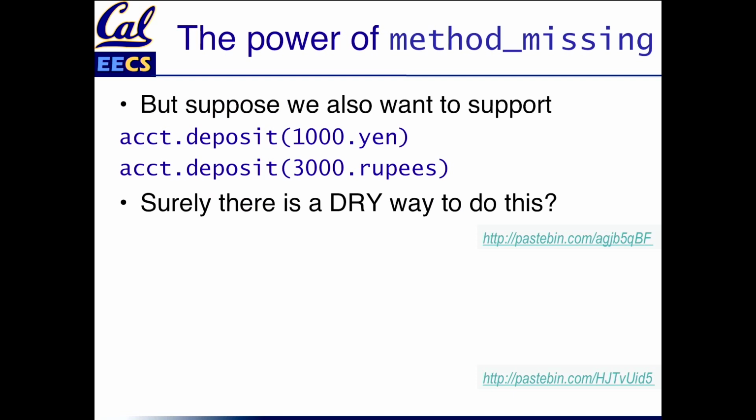Let's go beyond that and say, I also want to support other currencies. But it'd be kind of wasteful if all I'm really dealing with is a list of currency names and conversion factors. I don't really want to write n separate methods that look like my 3-line method. So surely there is a drier way to do this. So there is, in fact, a drier way to do this. And here's one possible solution.